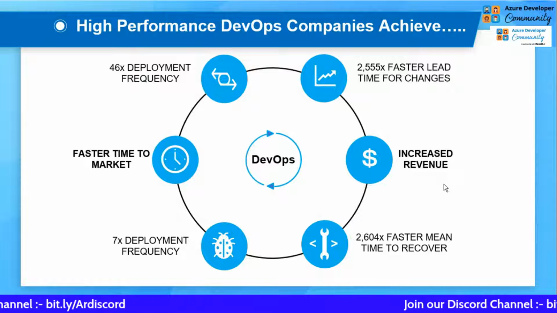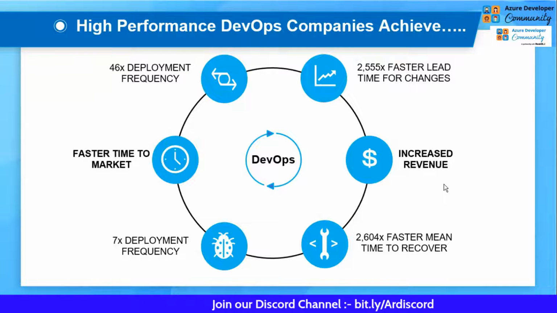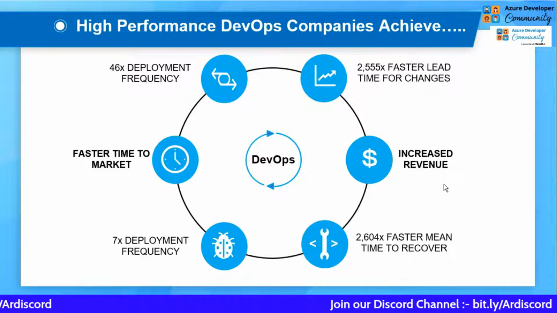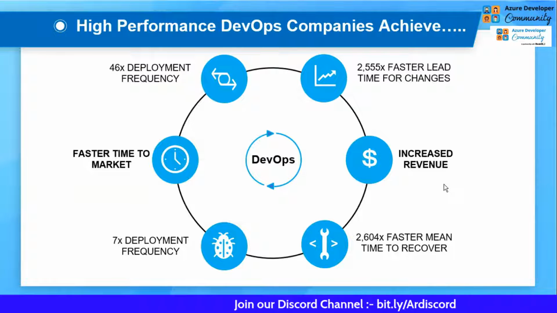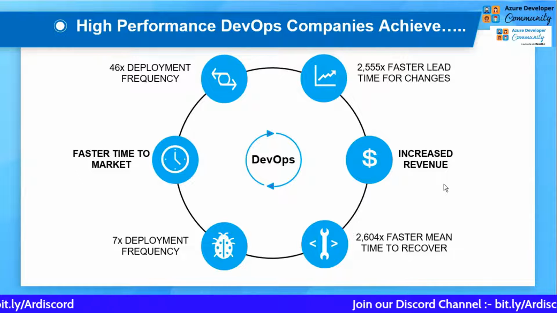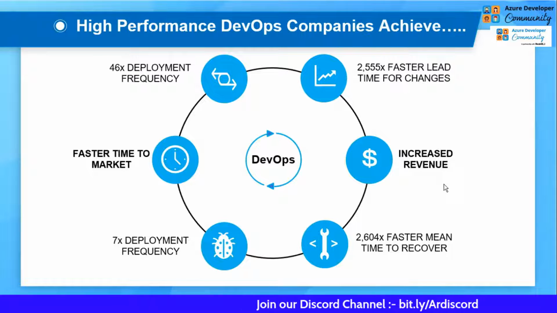DevOps also provides you 46x deployment frequency. It can save a lot of time, it can save a lot of money, and it gives a faster mean time to recover. Let's say there are some changes that you have done on the code, and because of that your complete application goes down. You can easily revert back to your previous version of the code in a couple of seconds.